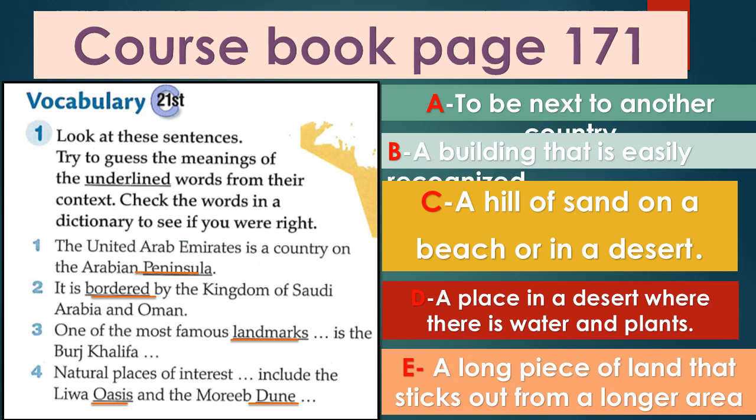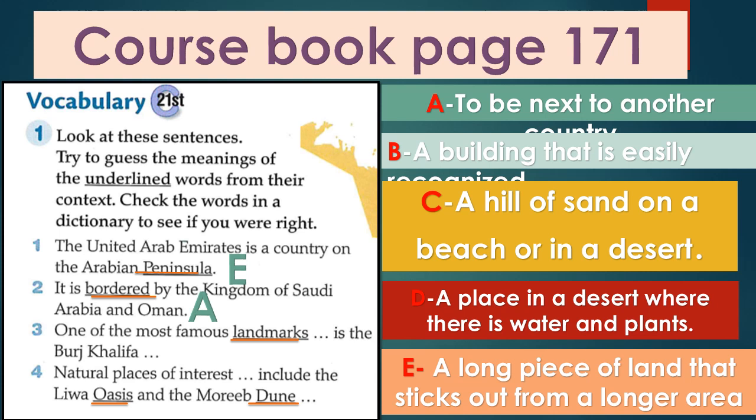Let's check together. Number 1, Arabian Peninsula. What does it mean? What do you think? Yes, exactly. E, a long piece of land that sticks out from a larger area. We call it a peninsula. 2, bordered by the Kingdom of Saudi Arabia.